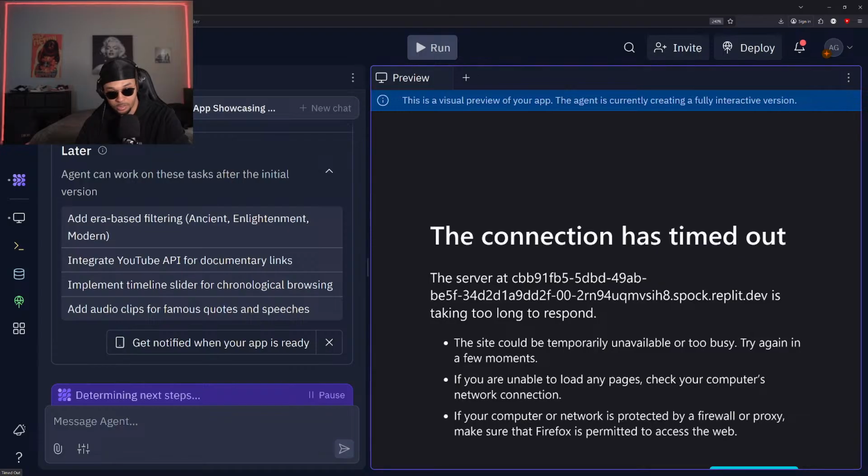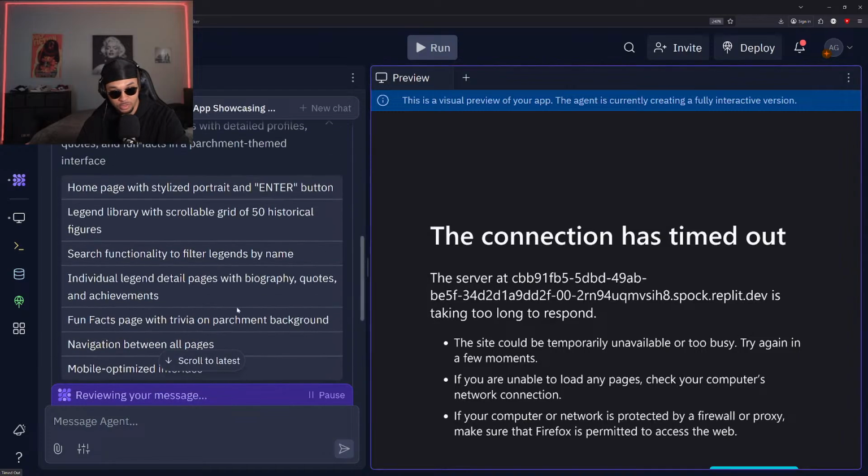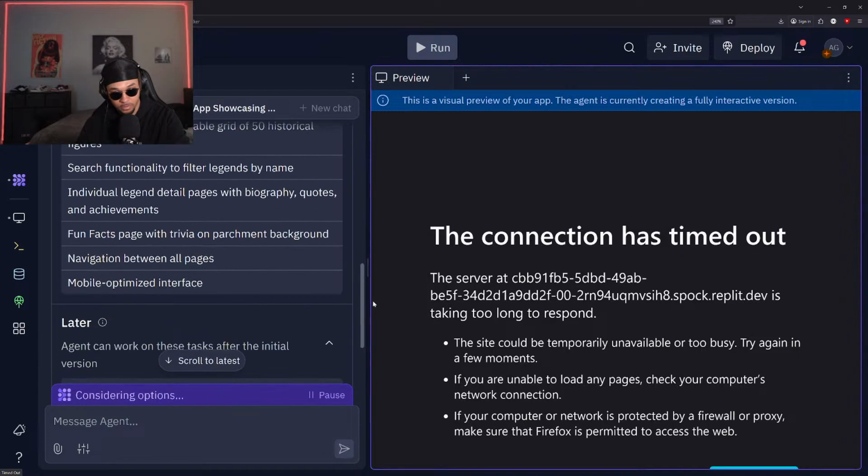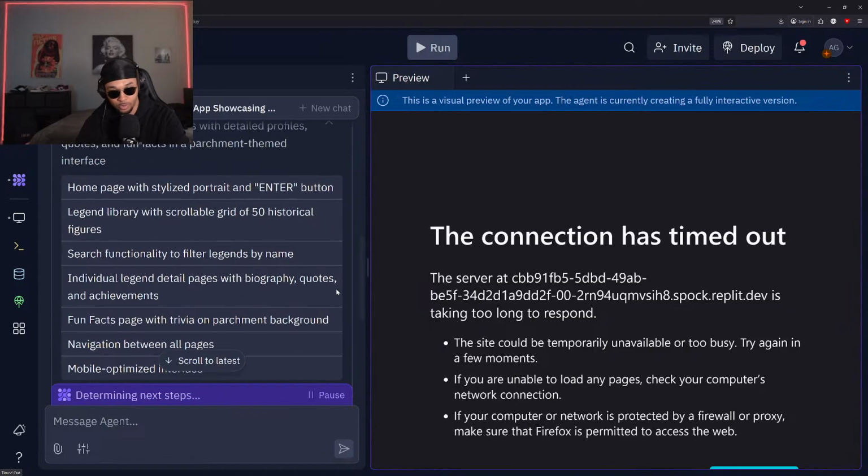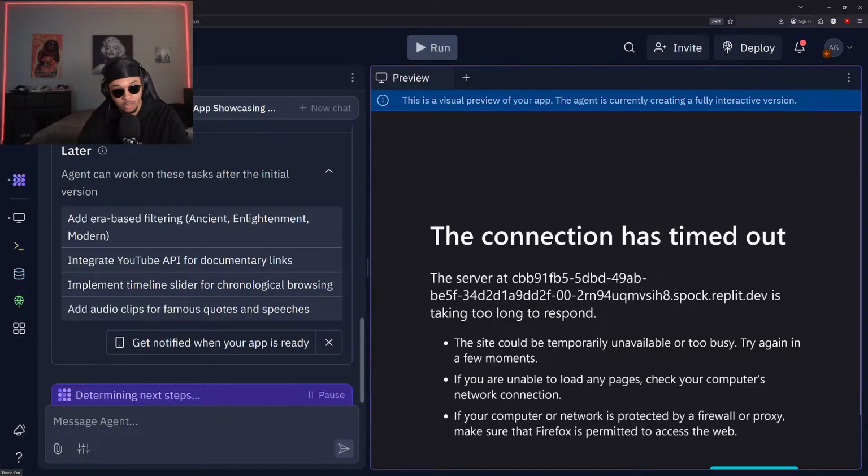Implementing a timeline slider for chronological browsing. All right. And add audio clips for famous quotes and speeches. That's pretty cool. Overall, these do seem some good features to have. And yeah, the basics, just the general information that we already went over.